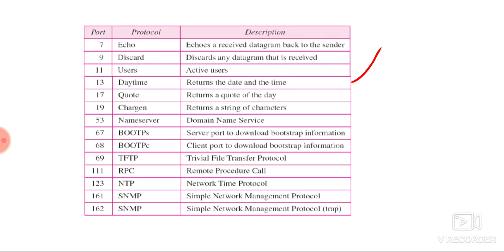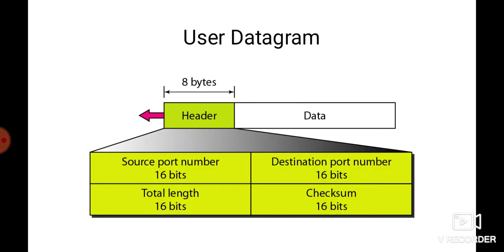Next we will see the protocol architecture of UDP. First of all, it has 8 bytes of header. These are the fields: header and then data. Source port number is 16 bits because we have 16-bit port addresses, and destination port number is also 16 bits. Total length is 16 bits, and checksum is also 16 bits.